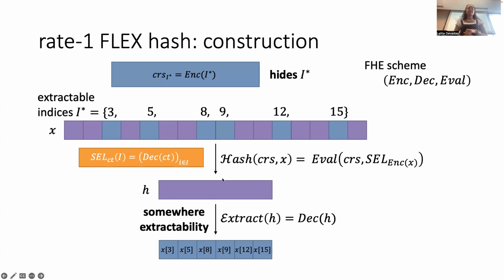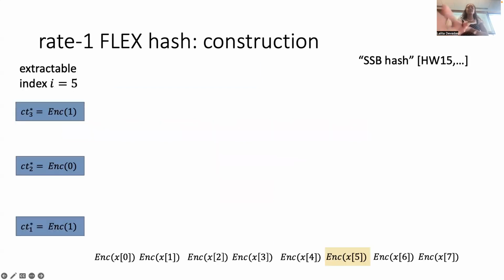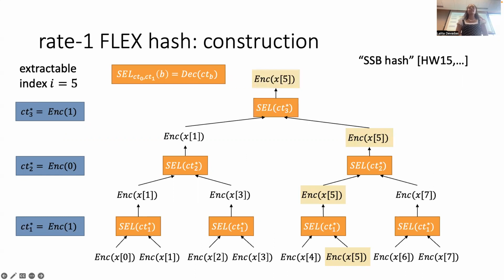But I think the construction is pretty much very similar to what's called an SSB hash that was originally introduced by Hubacek and Wichs in 2015. And they use this notion of a Merkle hash. The reason they did this is because it lends itself to an opening. You can imagine opening a path along a tree, et cetera.